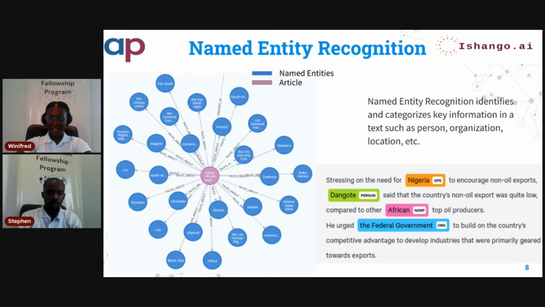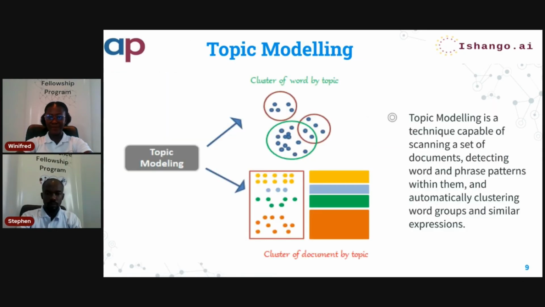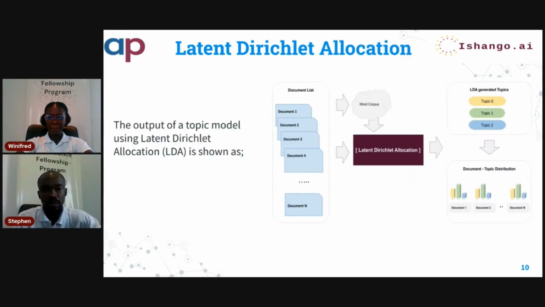The next main class we are going to talk about is topic modeling. What we are doing here is recommending articles. To recommend articles, we need to understand what the article is talking about. That's a bit more than named entity recognition. So we want to extract salient terms, and for that we are using a topic modeling technique called latent Dirichlet allocation.